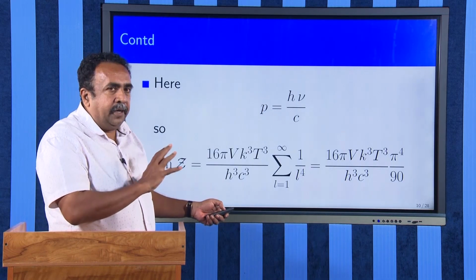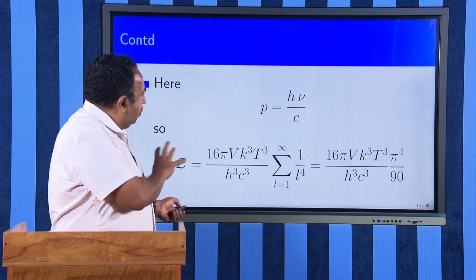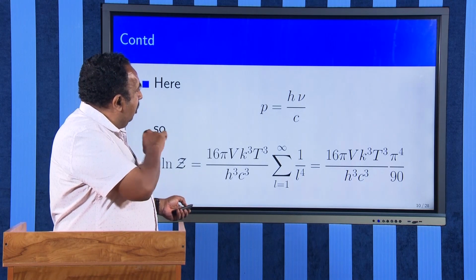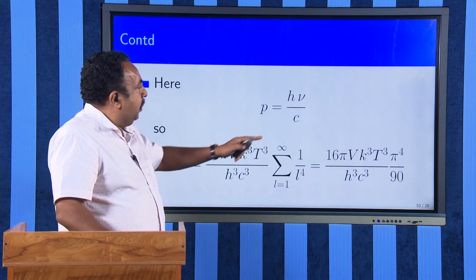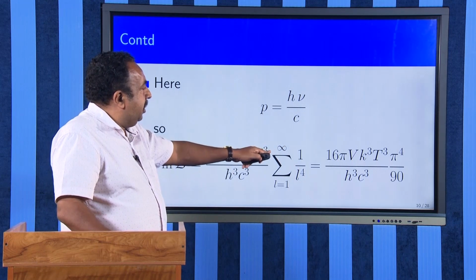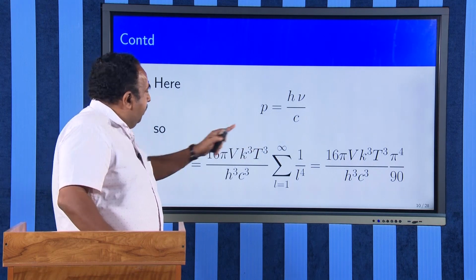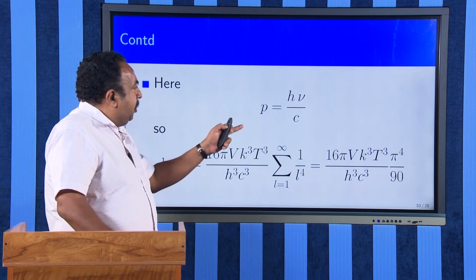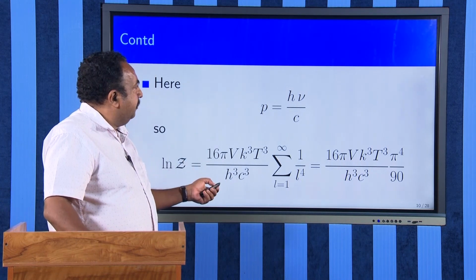I am not going into the derivations, I just show you these results. When you substitute all these things, I get log z with a value of 16 divided by 90, and then all those terms will be there. You can see that log z, which is equal to PV by kT, is proportional to T cubed and also V.